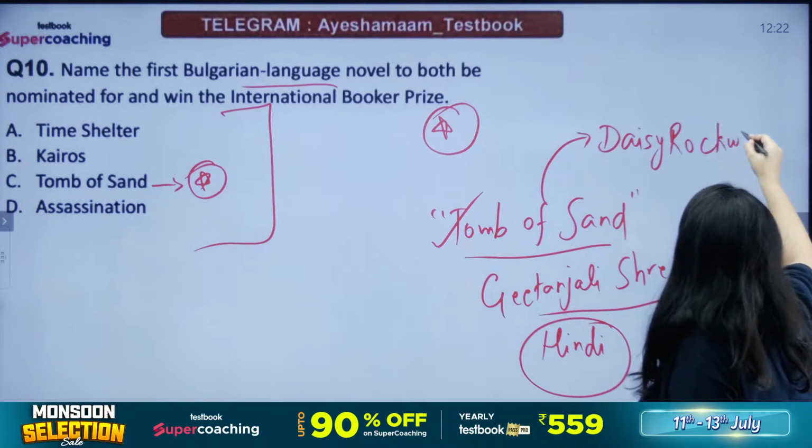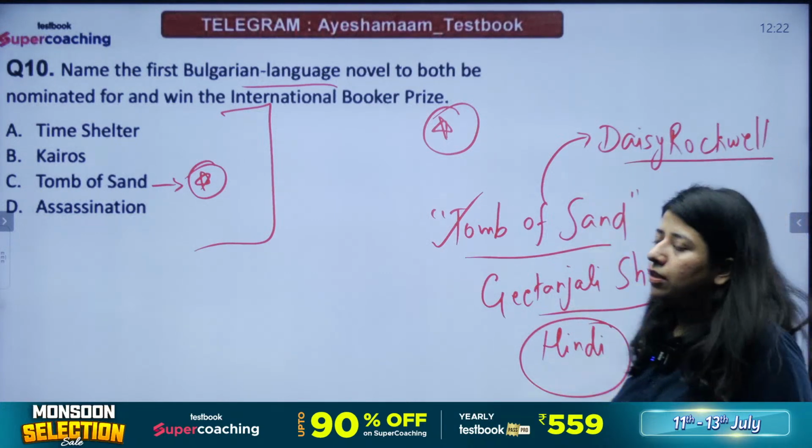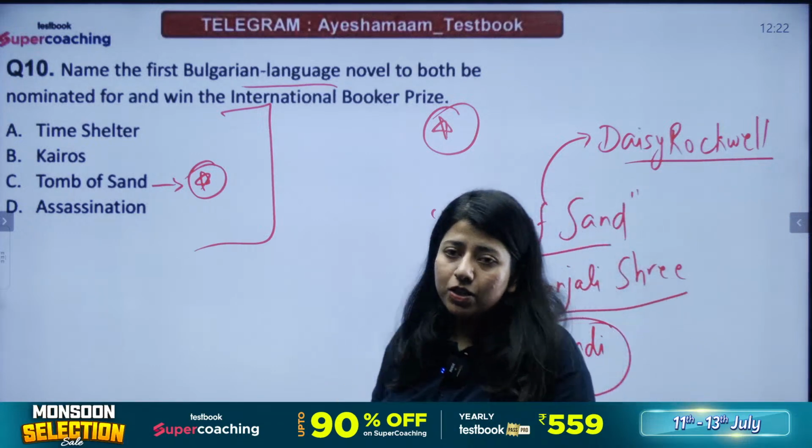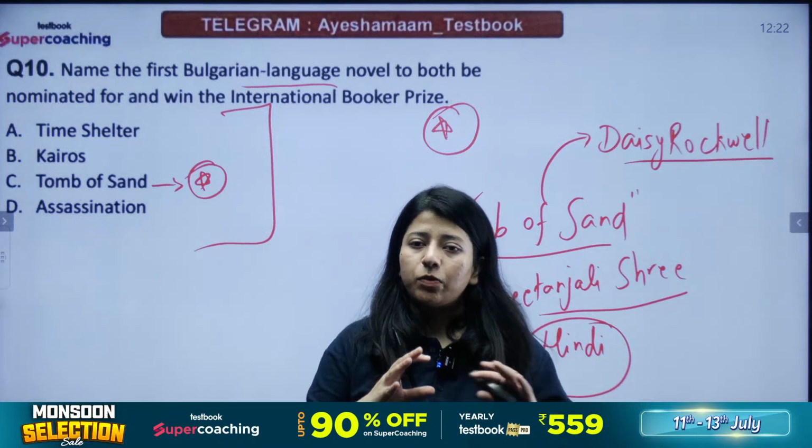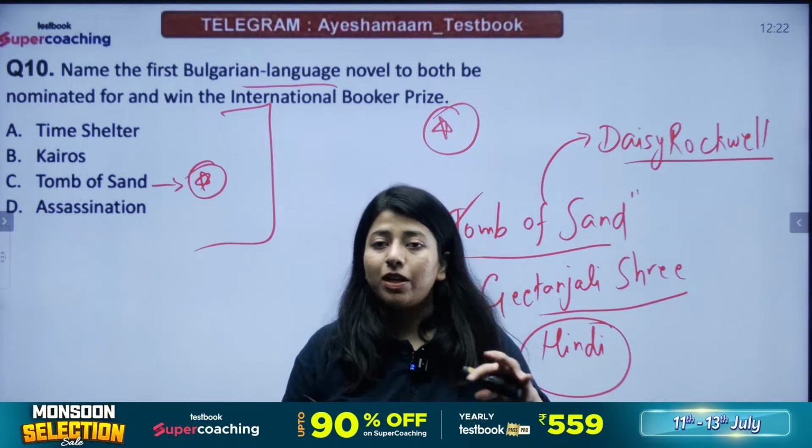So what happens in case of International Booker Prizes is, the novel originally is not written in English, it is translated into English by some other author, right? And the prize is divided equally between the writer and the translator, ठीक है?